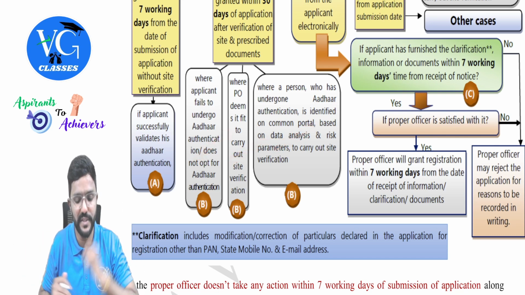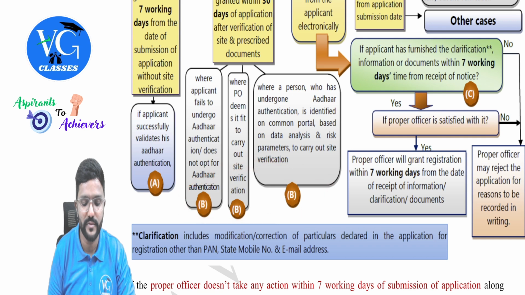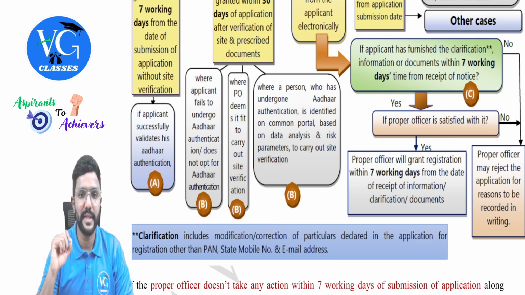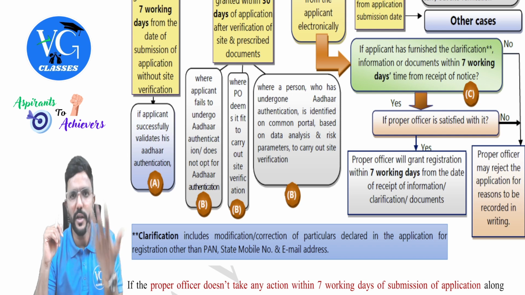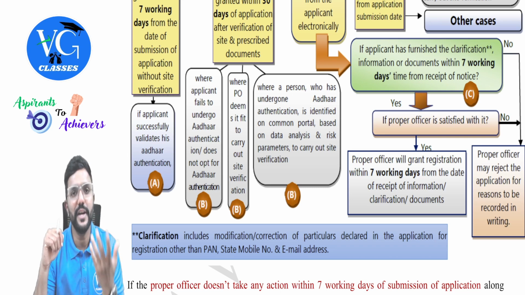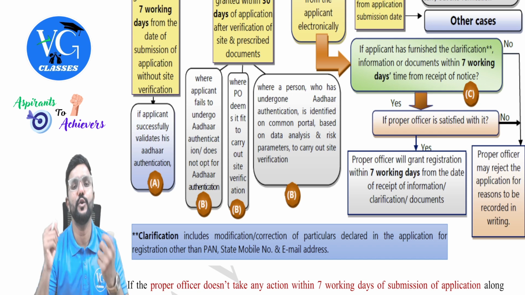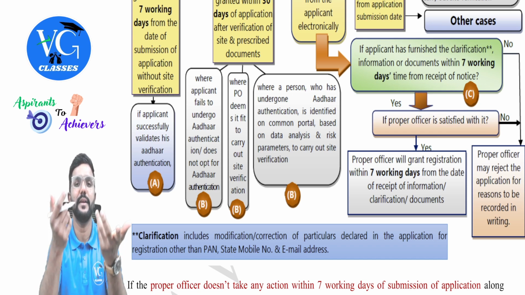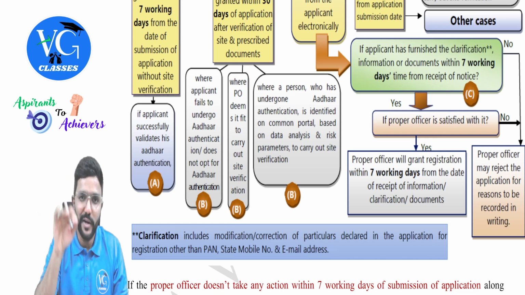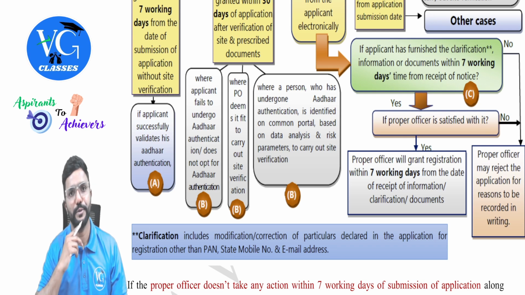Any of these three. When is it? I will read this. One by one. First, where the applicant fails to undergo Aadhaar authentication, does not opt for Aadhaar authentication. Meaning I am an applicant and I am not at all opting for Aadhaar authentication for some reason. Or else I have opted for Aadhaar authentication, but I am not able to do it. Why, sir? Maybe I am not getting OTP. So even though I want to do Aadhaar authentication, I'm not able to do it.